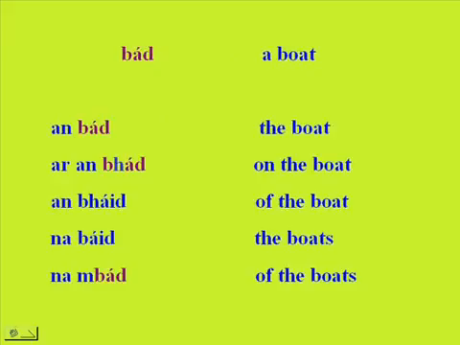Now, bád, a boat, becomes an bád, the boat, ar an mbád, on the boat, an bháid, of the boat, na báid, the boats, and na mbád, of the boats.